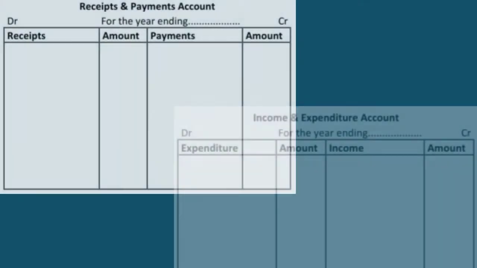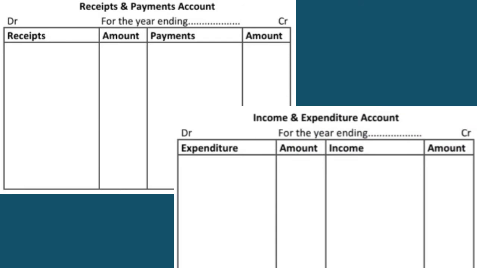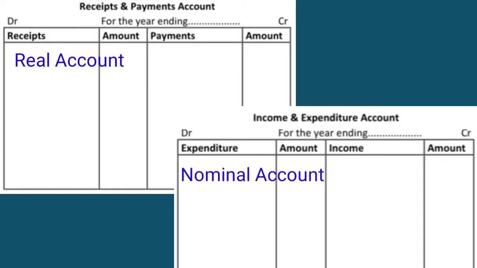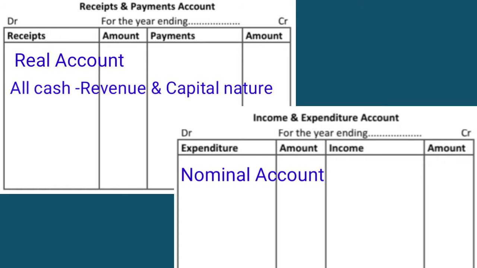The main difference between the receipts and payments account and the income and expenditure account is that the receipts and payments account is a real account, but the income and expenditure account is a nominal account. And in the receipts and payments account, we record all the cash transactions, or the summary of cash transactions, whether of revenue nature or capital nature.